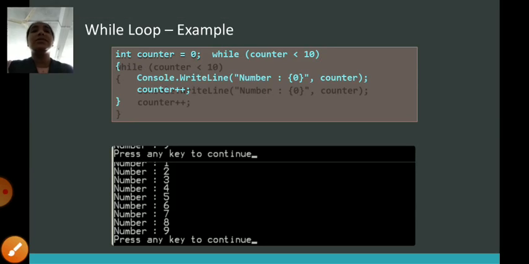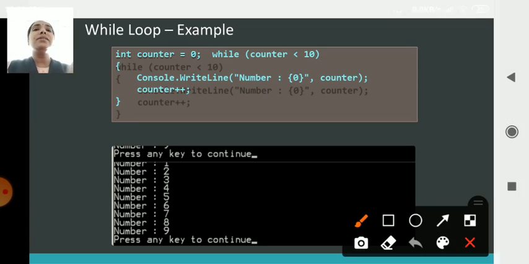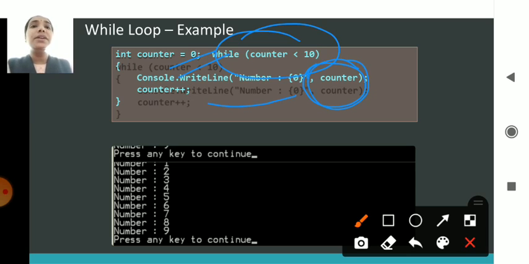Using System, everything will be there. After that you take a variable called counter, and that counter is used in the while loop. While counter is less than 10, it should print that counter. It will take 1, 2, 3, 4, 5, 6, 7, 8, 9, so the loop runs 9 times. When the counter is 9, less than 10, it prints 9. But when it becomes 10, not less than 10, it comes out of the loop.